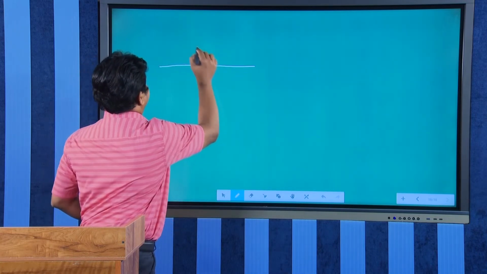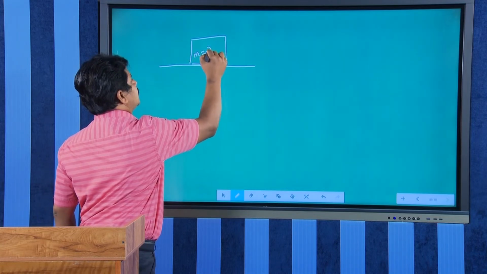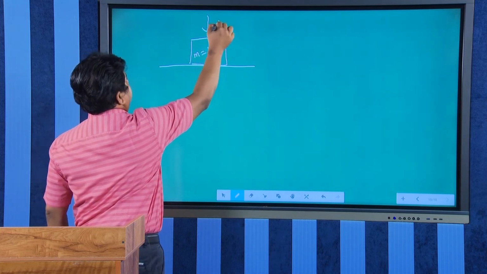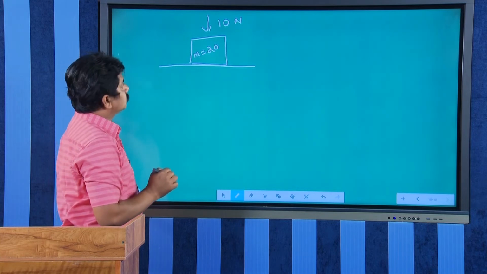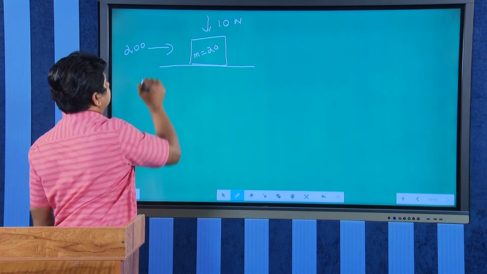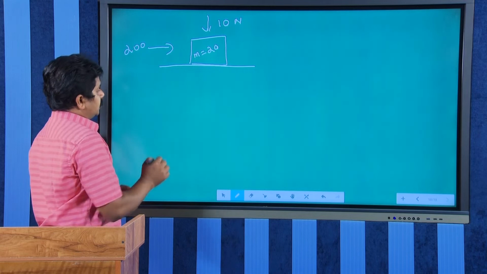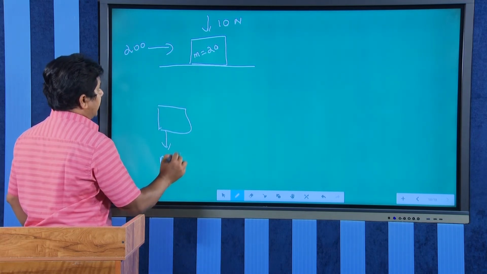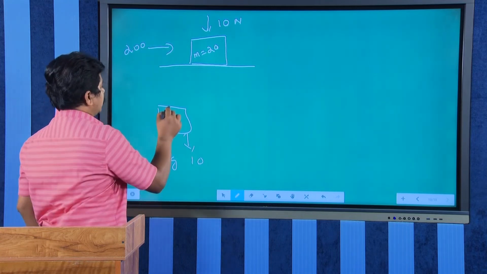For example, we have a block here, M is 20 Newton. We have a force 10 Newton acting downward, and 200 Newton is in this direction. Applied force is 200. Now, what will be the normal reaction? We have downward mg and an additional force 10 Newton downward.